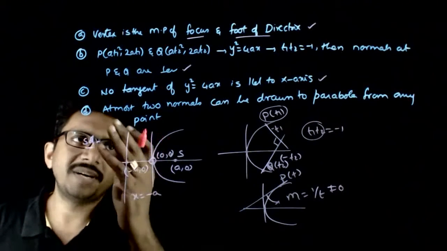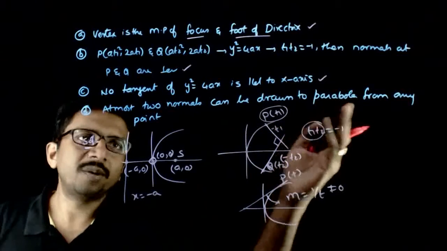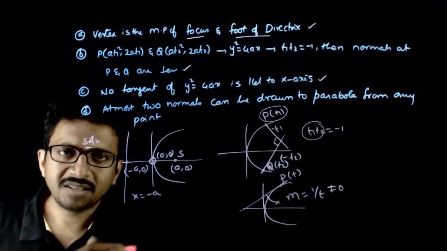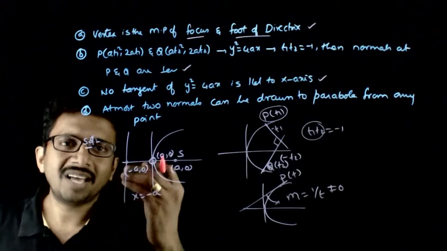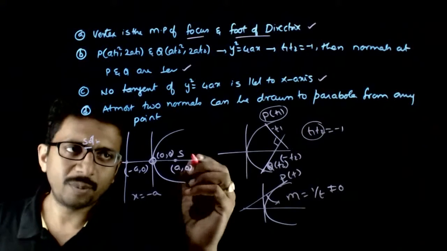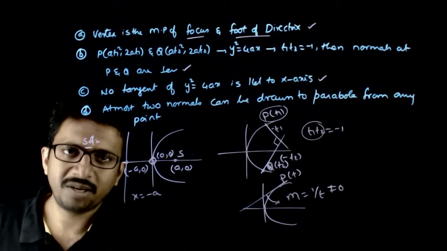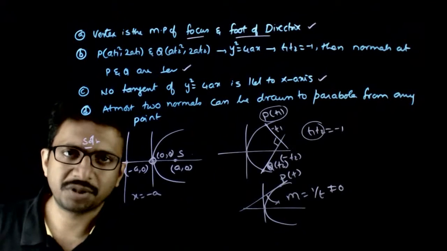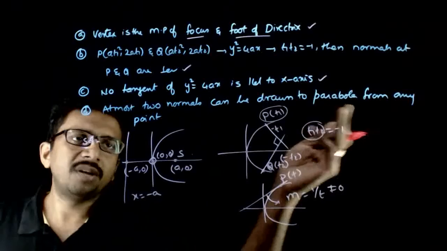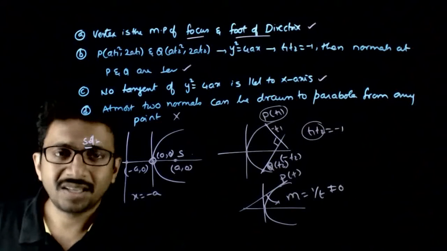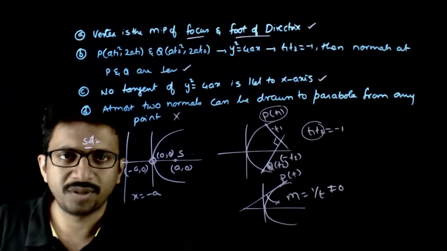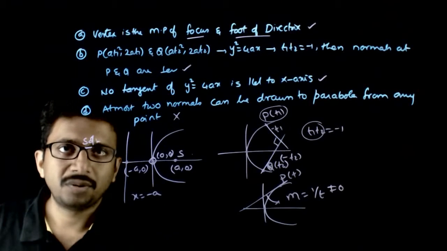So if we go to the fourth statement, at most 2 normals can be drawn to a parabola from any point. This is obviously wrong. We have a general statement regarding normals that a maximum of 3 normals can be drawn from a point to the parabola, because you get a cubic equation if you solve the equation. So the right statement is at most 3 normals can be drawn. You can go up to 3 normals, not more than that. So the fourth statement is wrong.